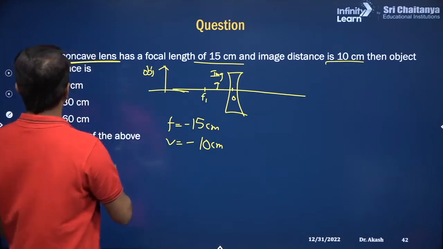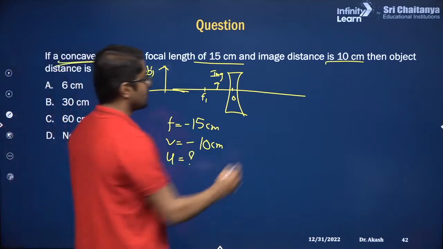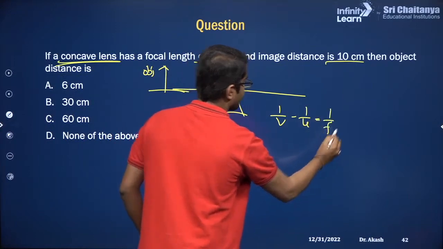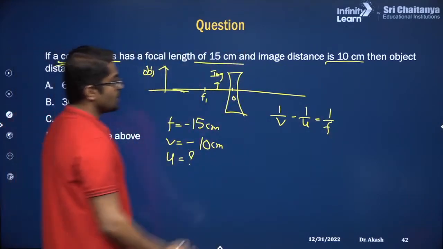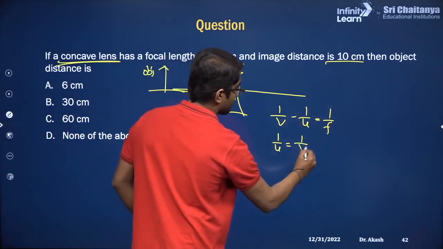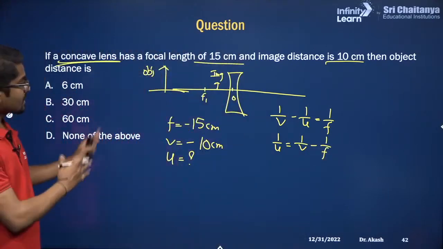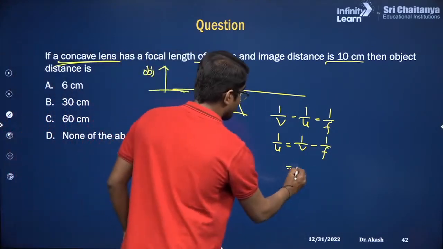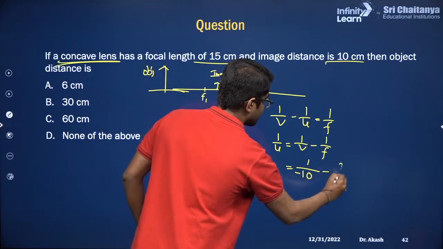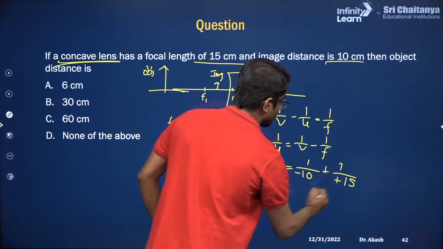So now what we have to calculate? Object distance u. How will you solve? Again the lens equation, 1 by v minus 1 by u is 1 by f. We have to calculate u, so I take this 1 by u to the other side. So it is 1 by v minus 1 by f. Correct? Now just substitute the values. 1 by u is equal to, what is v? 1 by minus 10 minus 1 by minus 15. So this minus minus will be plus.